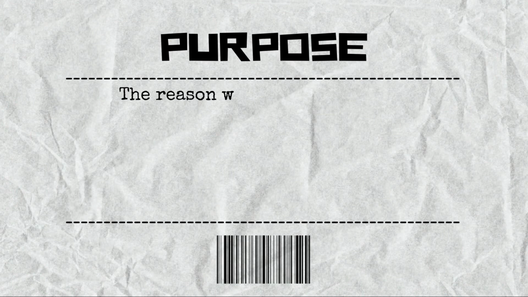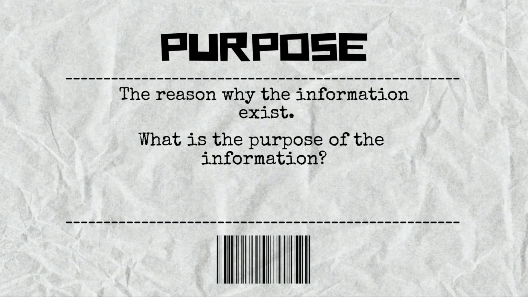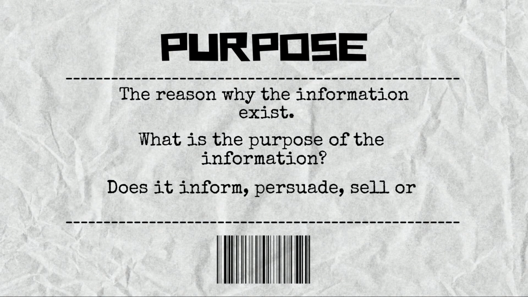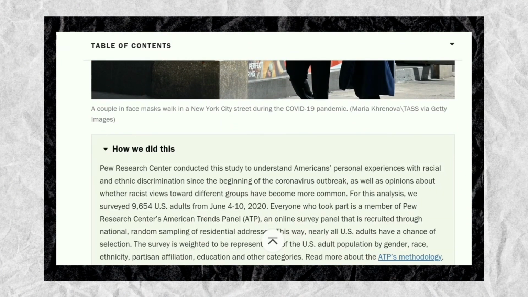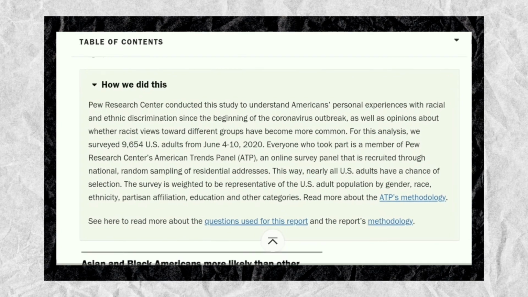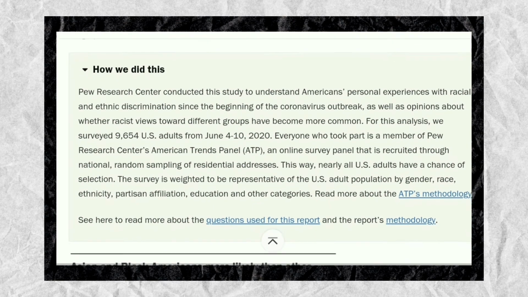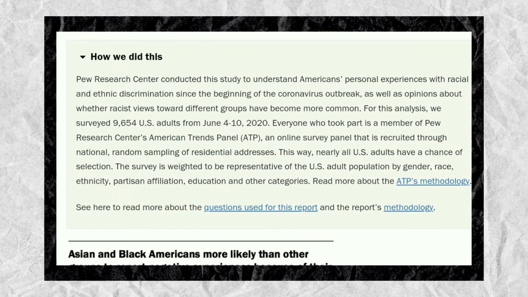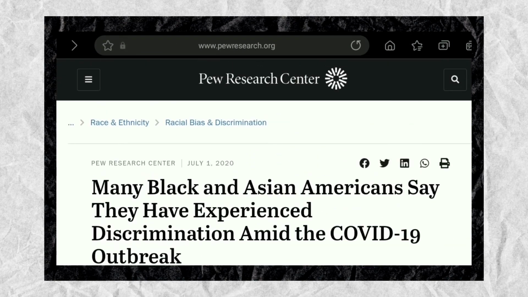Purpose: the reason why the information exists. What is the purpose of the information? Does it inform, persuade, sell, or entertain? Pew Research Center conducted this study to understand Americans' personal experiences with racial and ethnic discrimination since the beginning of the coronavirus outbreak, as well as opinions about whether racist views towards different groups have become more common. Clearly, its purpose is to inform people about the social issues that we are facing.